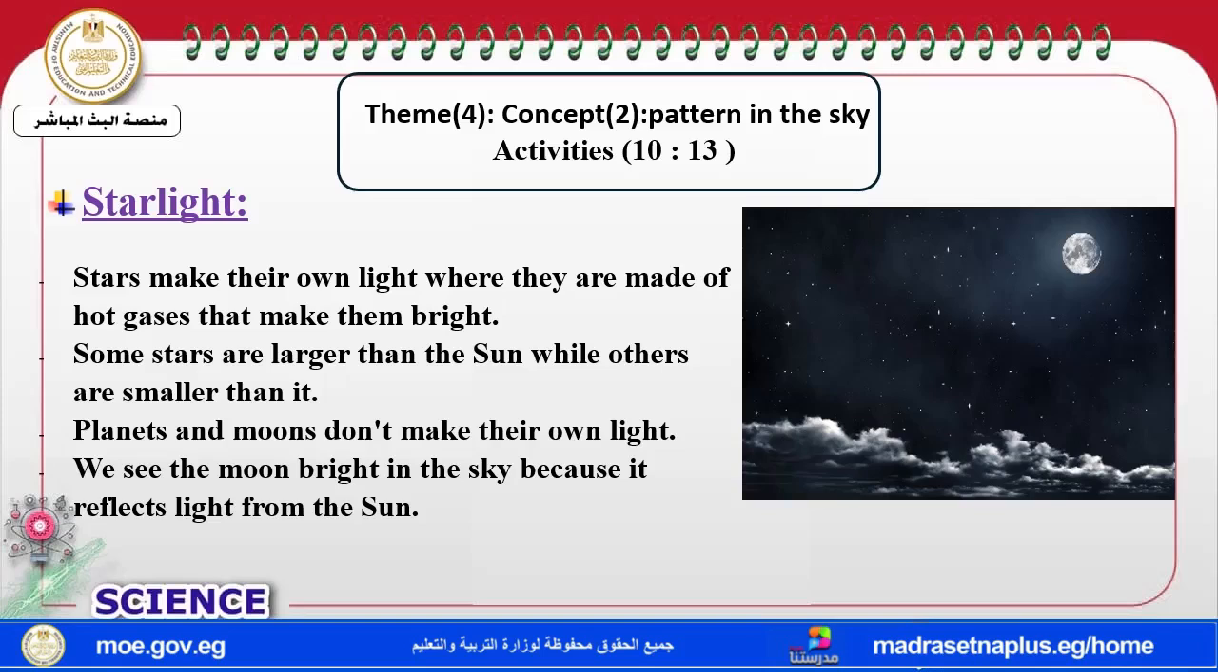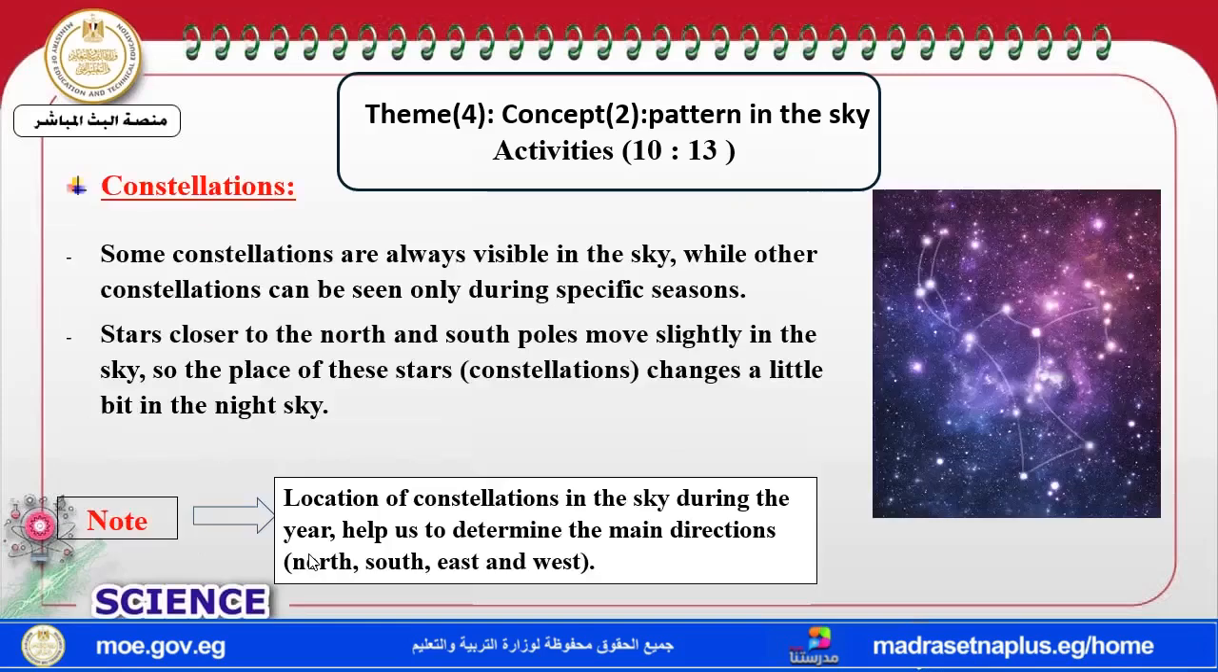What about the planets and the moon? They don't make their own light, but we can see the moon bright. Look, the moon here seems bright. That's not because it makes its own light. It reflects the light from the sun. Okay, so the moon reflects the light of the sun. Planets can't give off light and can't reflect anything.